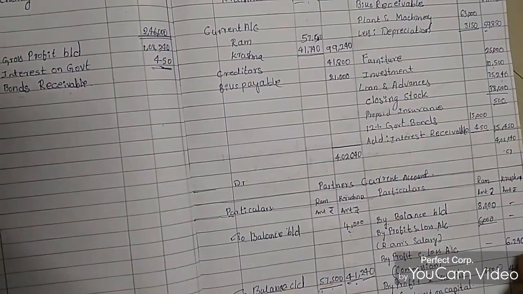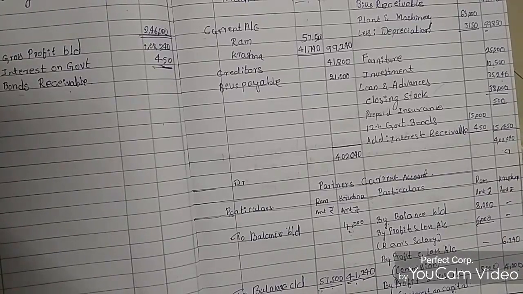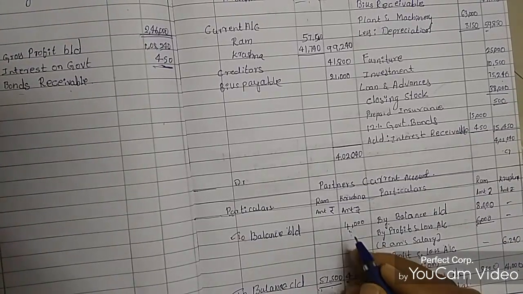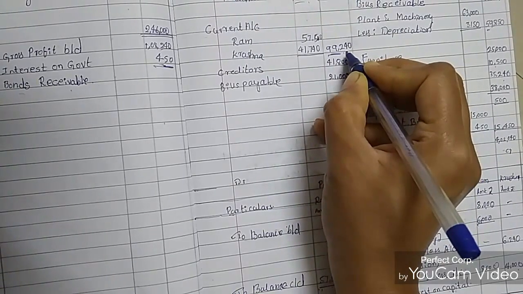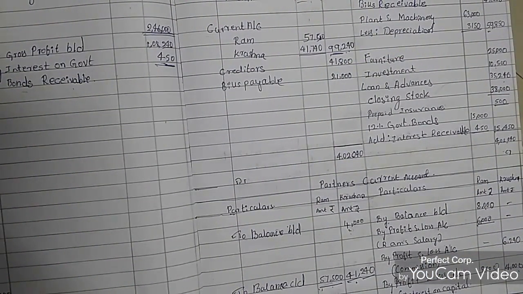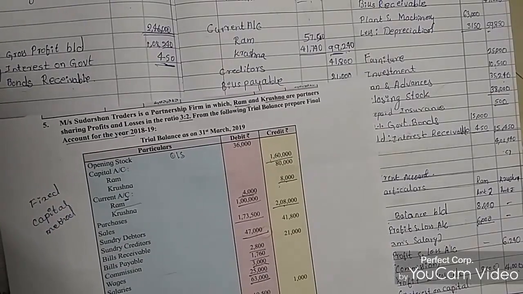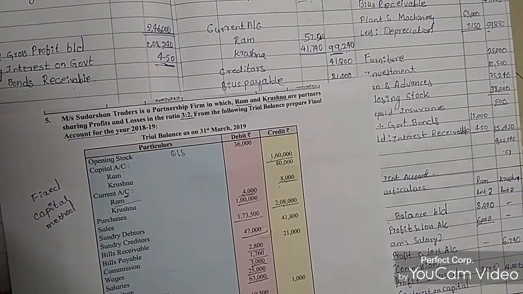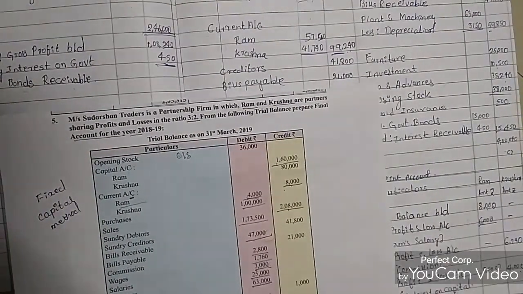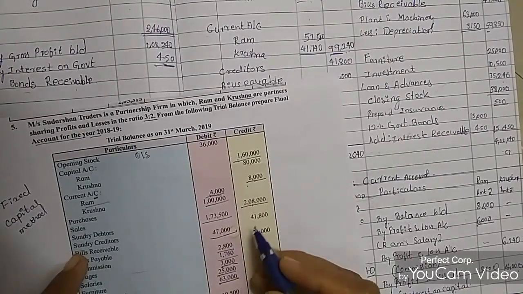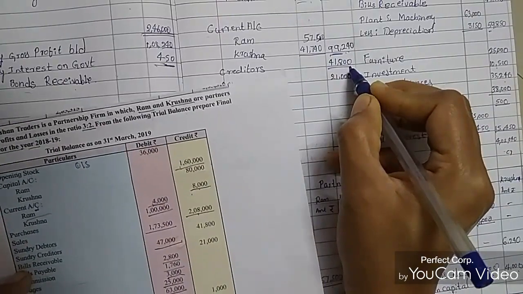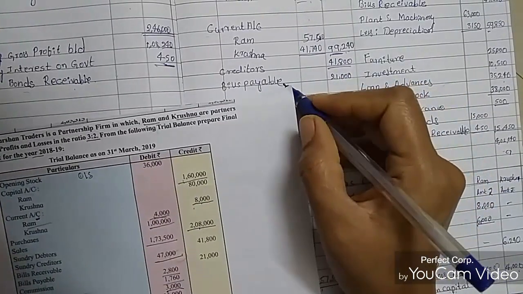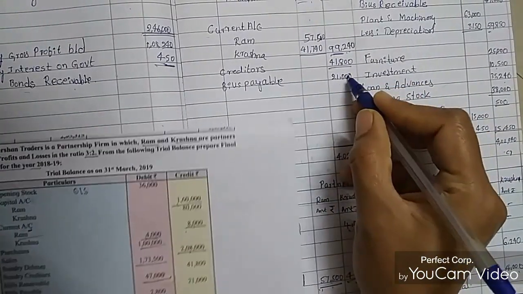So both amounts together, it is 99,240 rupees. Then the creditors amount is 41,800 rupees. We mentioned it here. Then the bills payable amount is 21,000.